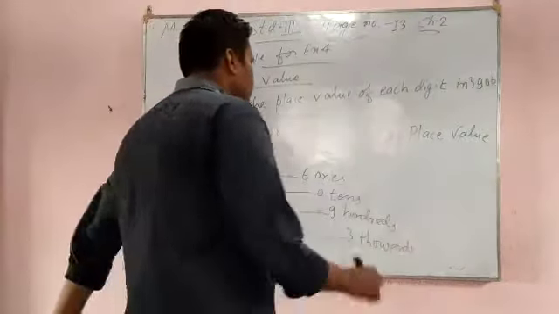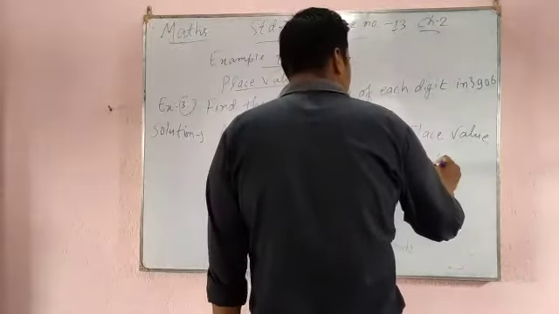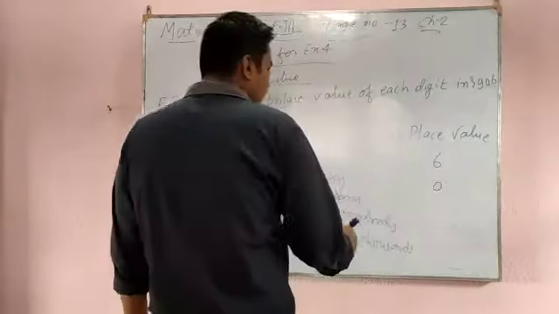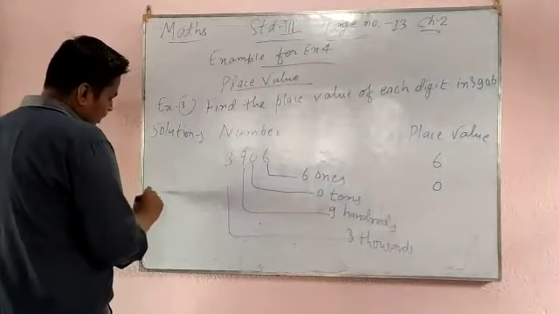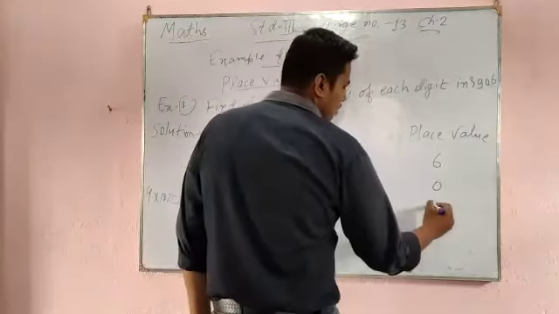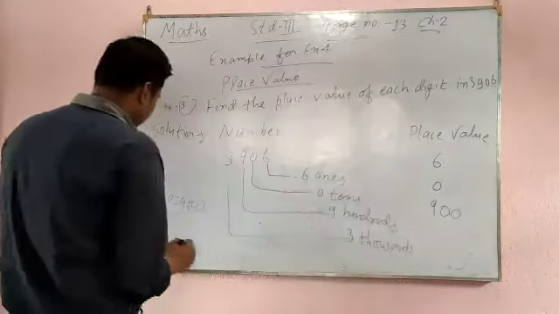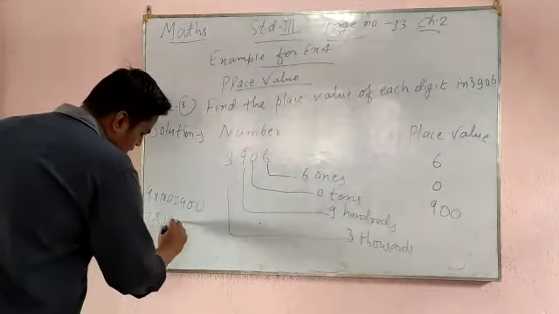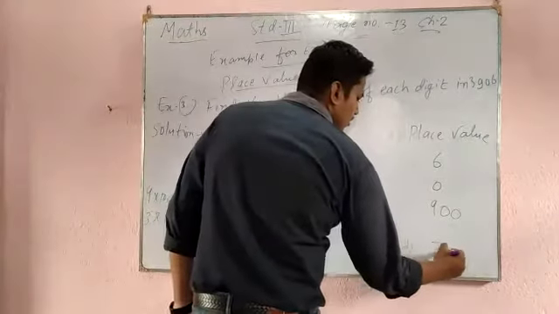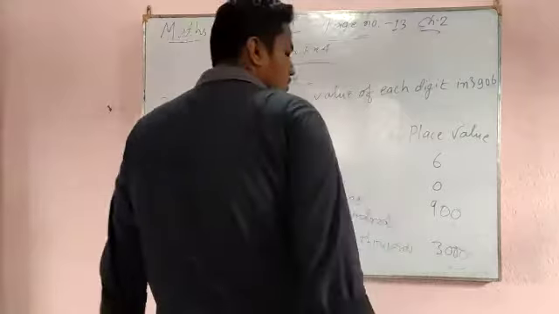Now, place value: 6 ones means 6. 0 tens, 0 into 10 is 0. If you multiply 9 into 100, then you will get 900. That's why it's 900. And the last one is 3000, you multiply 3 into 1000, so you get 3000. So this is your place value.